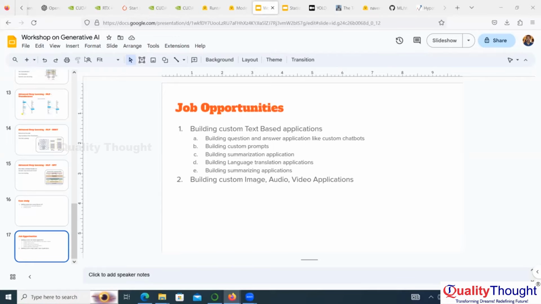There are many people doing this activity nowadays. Even small customers will ask for this? Small customers don't think they need custom chatbots. They mostly deal with OpenAI, so for them we go for OpenAI kind of things. For larger organizations, data privacy laws are very strict. For them, we have to build these kind of applications, custom chatbots.